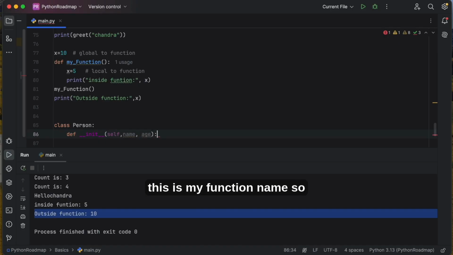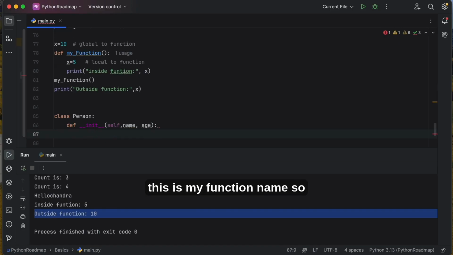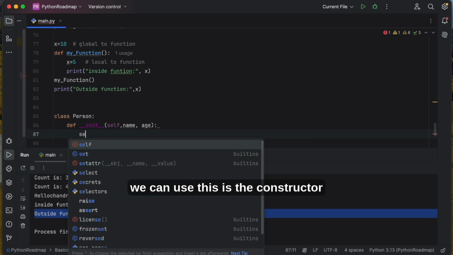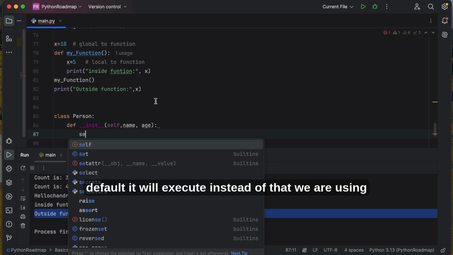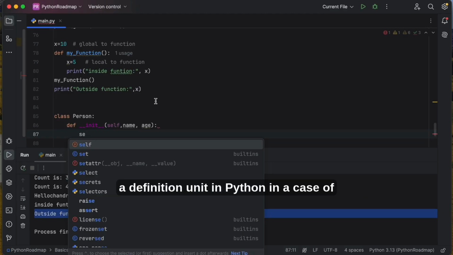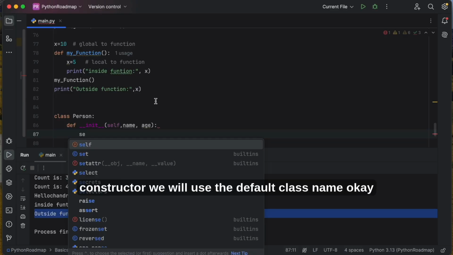This is my function name. This is actually the constructor inside the class. In Java we define the constructor inside the class and by default it will execute. Instead of that, in Python we use the definition init.